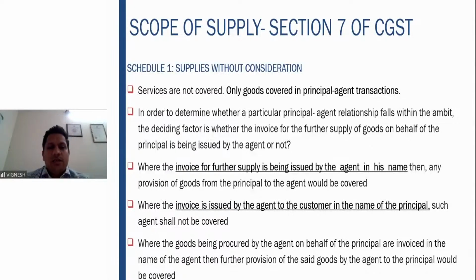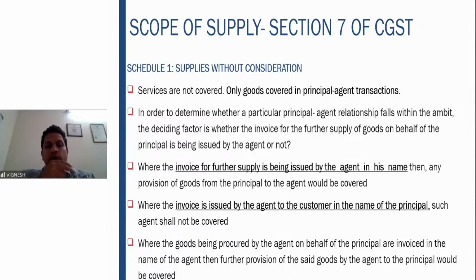If the invoice for further supplies is issued by the agent in his name, then any provision of goods from the principal to the agent will be covered. If the invoice is issued by the agent to the customer in the name of the principal, then such an agent will not be covered. So, an important criterion to determine whether principal-agent applies or not.